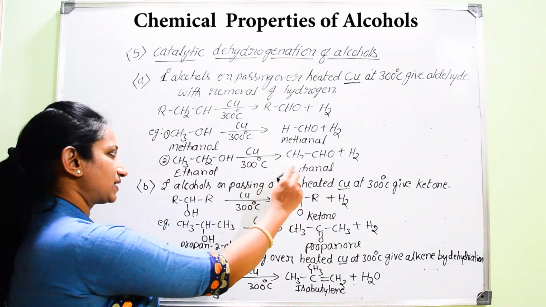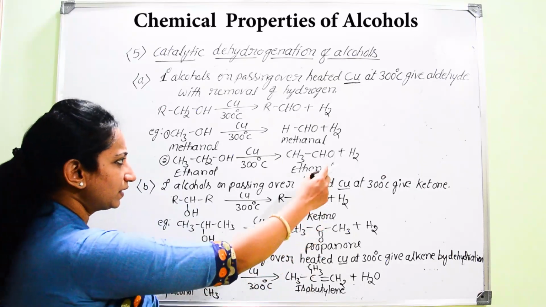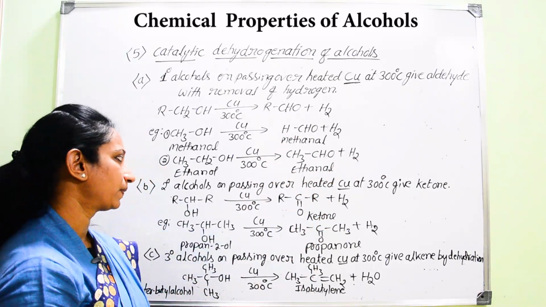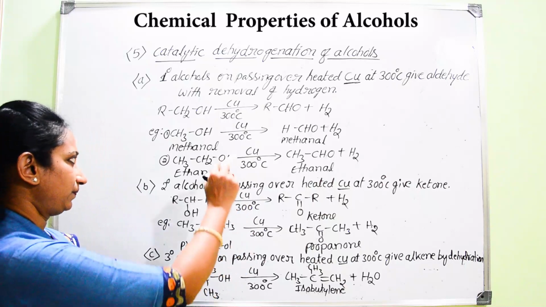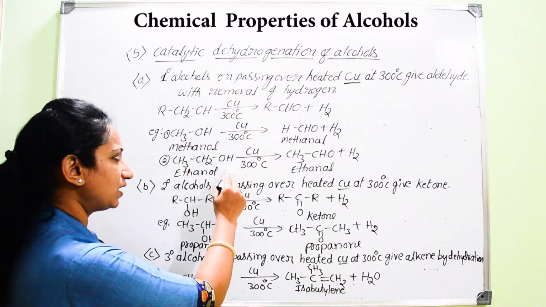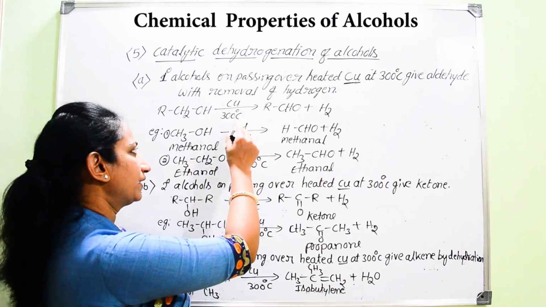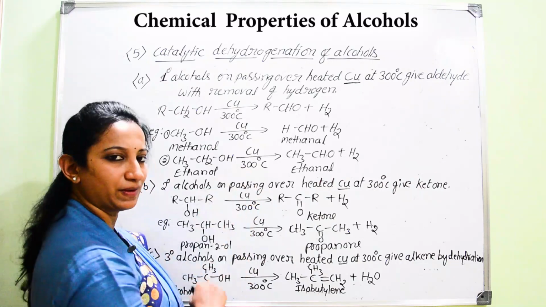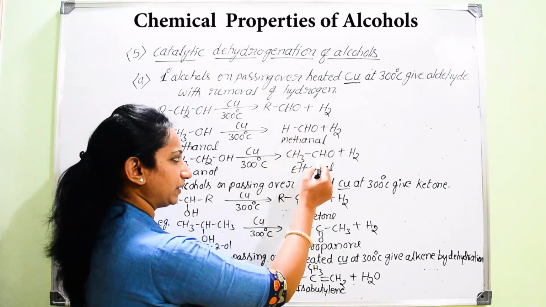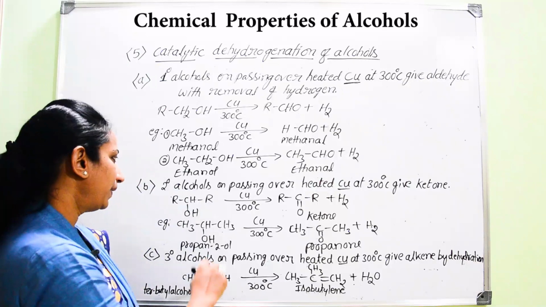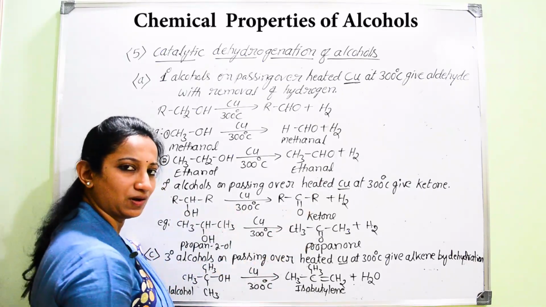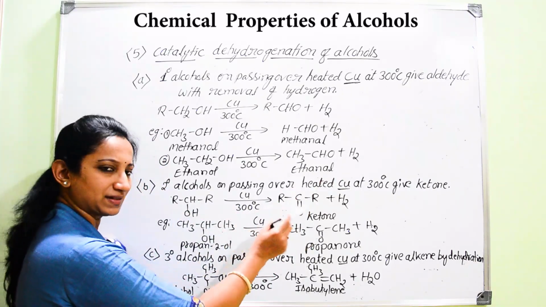It is acetaldehyde. And here there will be removal of hydrogen. In the case of primary alcohols, when they are subjected to catalytic dehydrogenation with the help of copper, the end product will be aldehyde. But if you go for secondary alcohols, the end product is not the same.